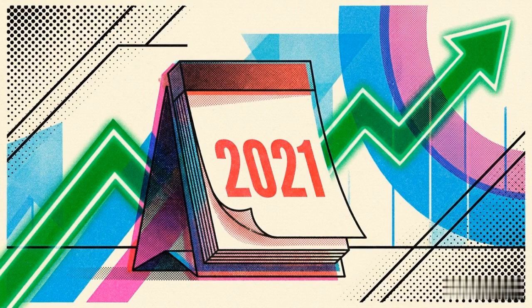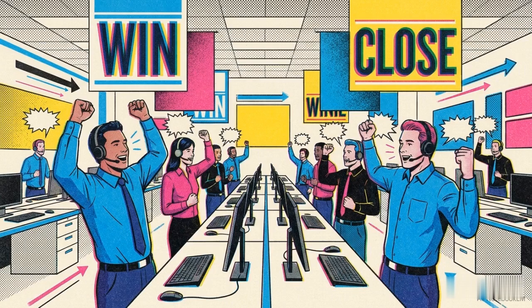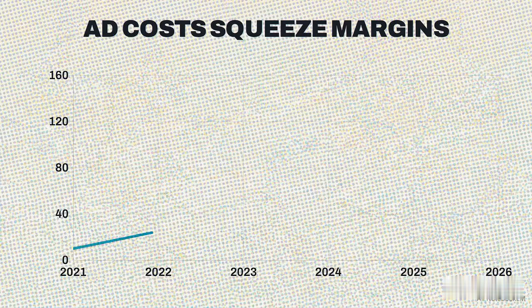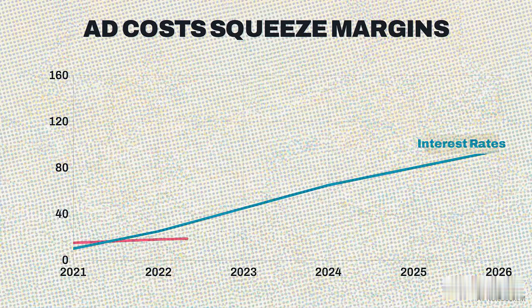Capital was cheap. Companies could survive massive cash burn rates by hiring aggressive sales teams and locking clients into per-seat license fees. This chart tracks the collision that changed the math. Over the last 5 years, rising interest rates intersected with a massive spike in digital advertising costs. Specifically, the price to run Google ads jumped 164%.